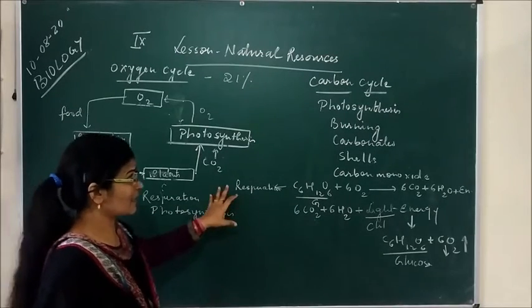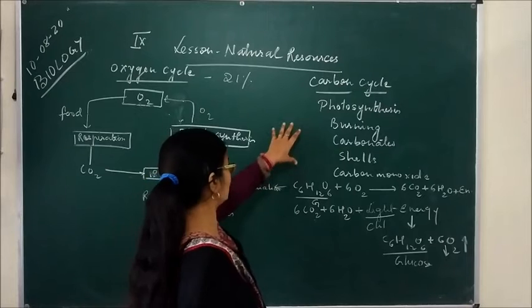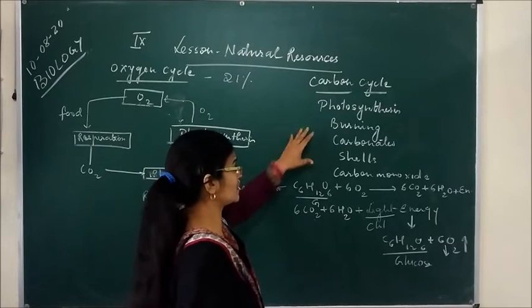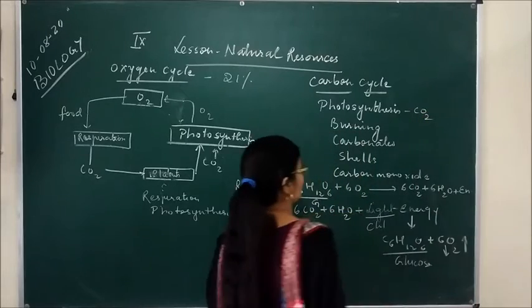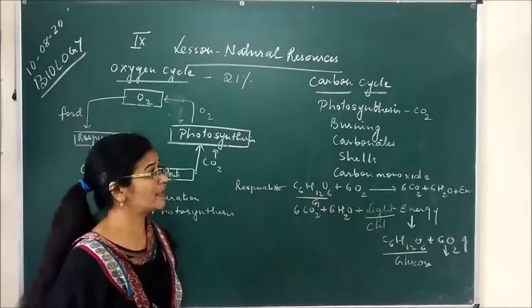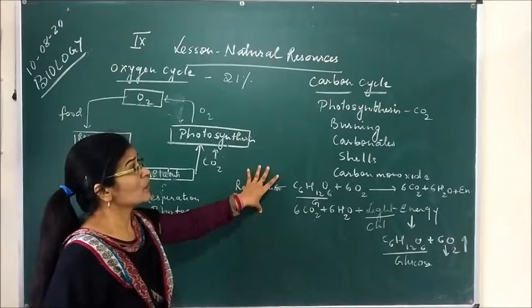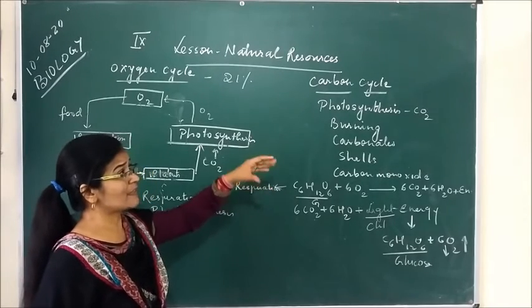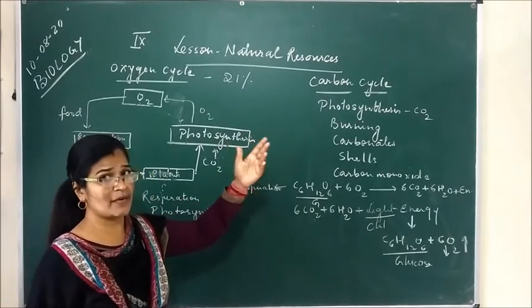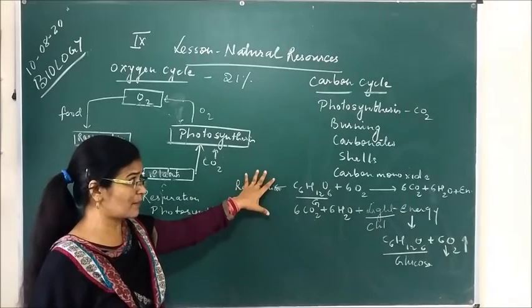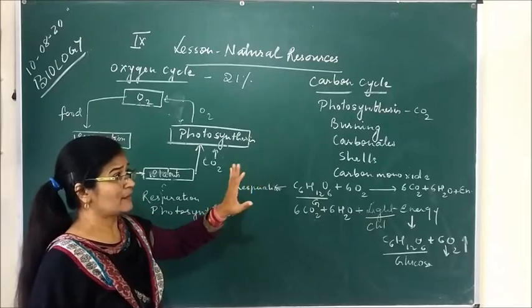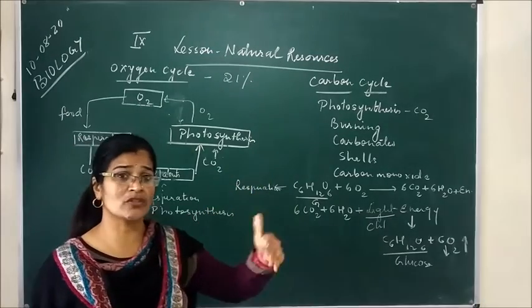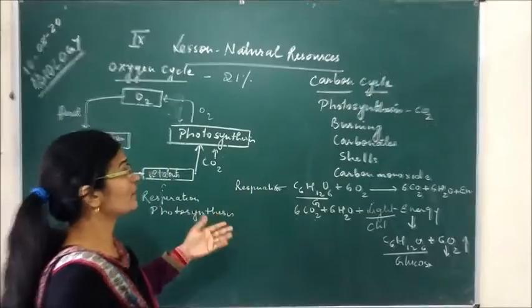In the same way, in the carbon cycle, during photosynthesis the green plants take carbon dioxide and water in the presence of sunlight and chlorophyll, and they produce food. So ultimately the carbon in the form of carbon dioxide is utilized by the green plants and goes into the combined state. And as a result of photosynthesis, oxygen is again liberated in the atmosphere.